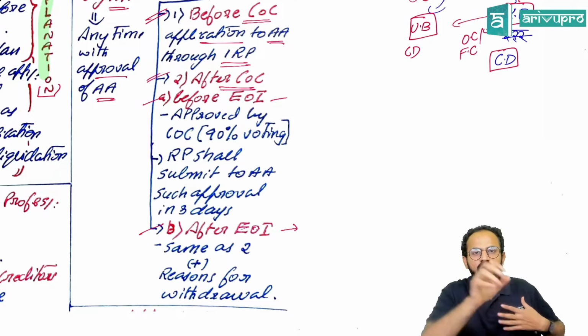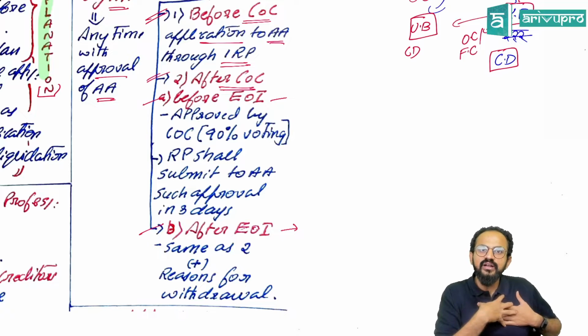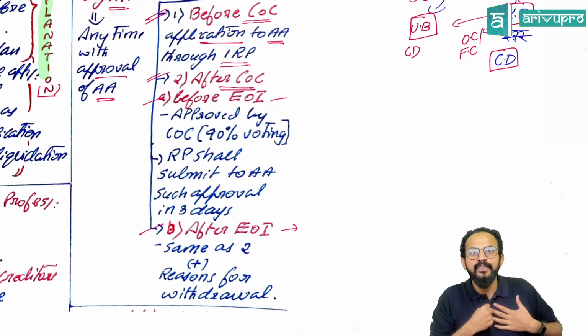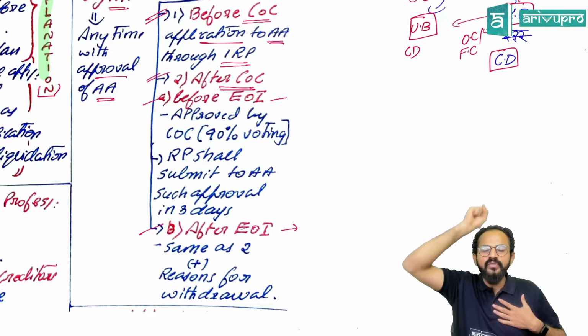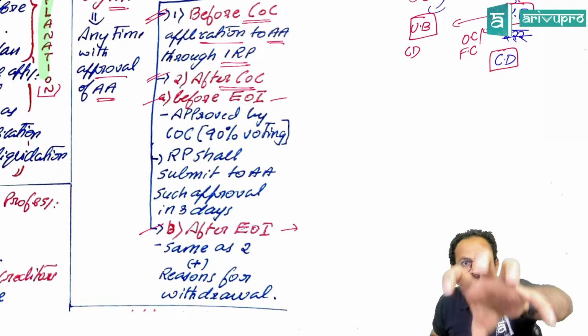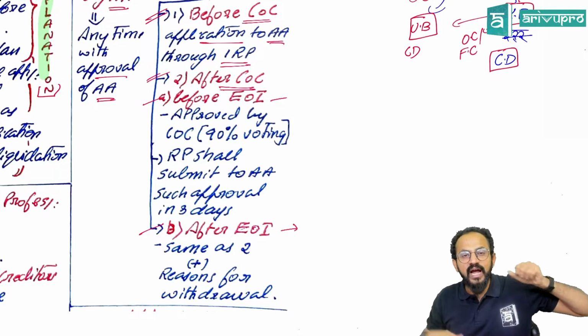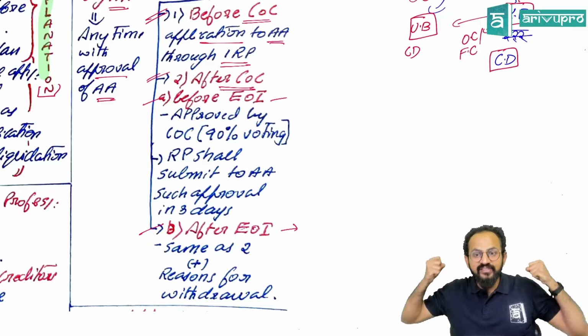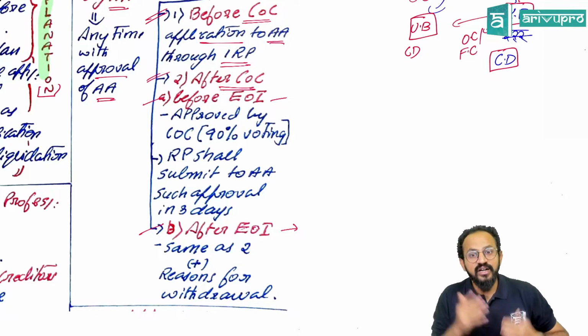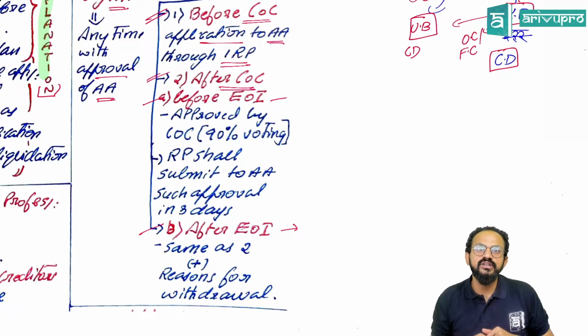That is, whoever is a corporate debtor, has anyone shown willingness to acquire such a company or to get them out of that financial trap? Has anyone shown that interest? That is called expression of interest. Basically, in simple terms, you can also consider it as a resolution plan.